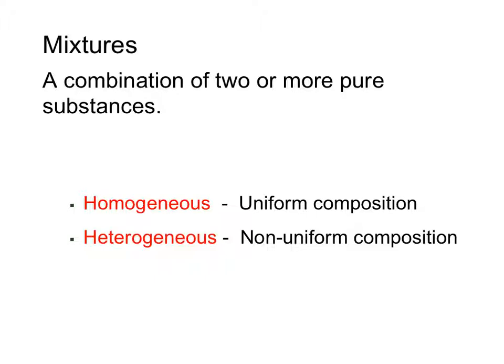In a homogeneous mixture, the composition is uniform throughout the whole thing. To the naked eye, you might not even be able to detect that it is a mixture at all. Picture something like sugar water. You wouldn't know until you drank it that there was sugar mixed in. In a heterogeneous mixture, however, the composition is not the same throughout. You will often be able to easily see that it is a mixture, but not always.